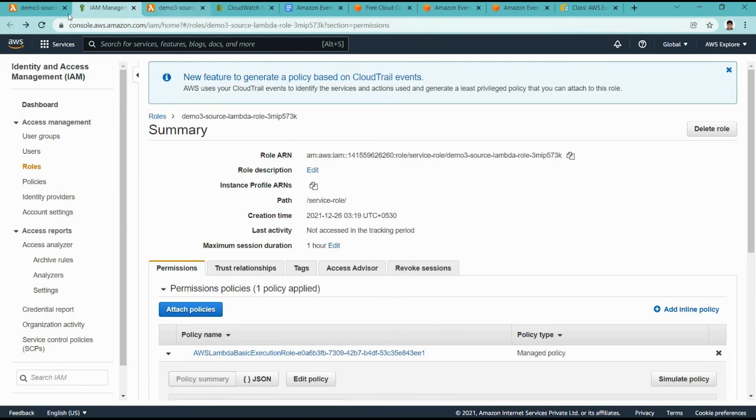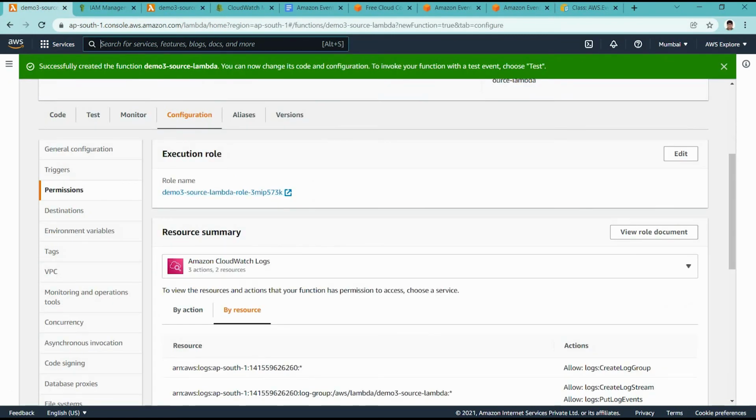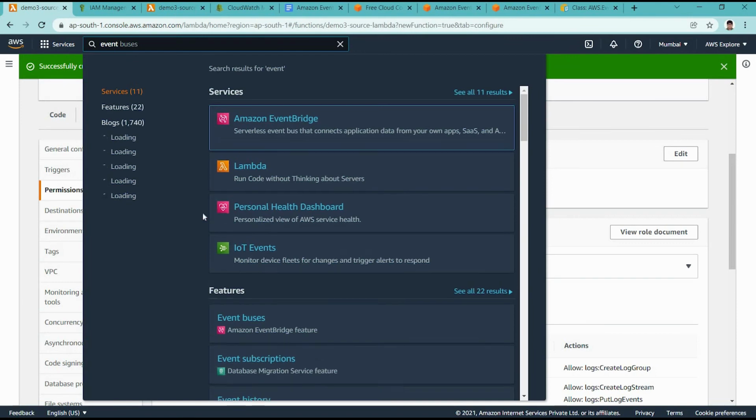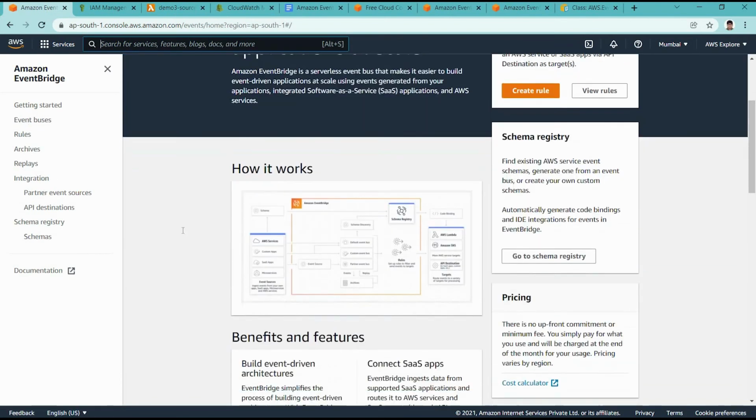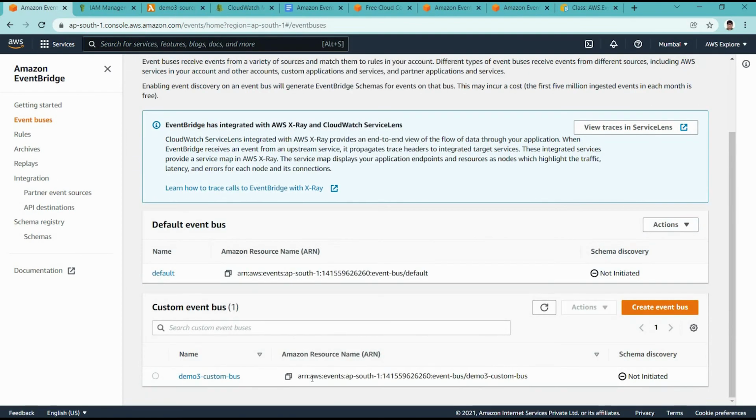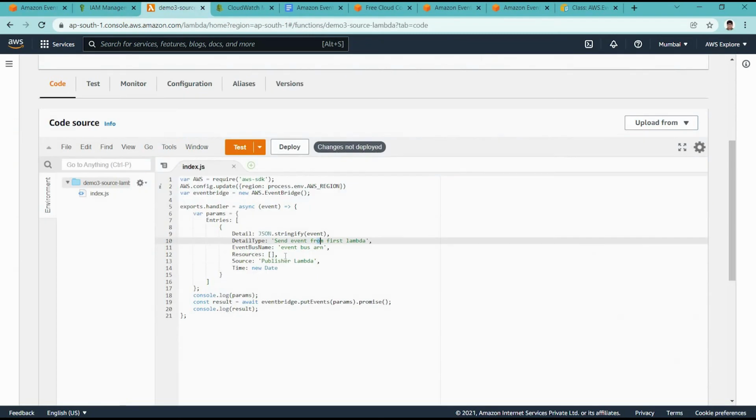So let us go to EventBridge again, side by side. Here in event buses, we have this custom event bus, right? Because we are using that for demo 3. So I'm copying that event bus ARN and pasting it here, or we can give the event bus name, but for now I'm using this ARN.